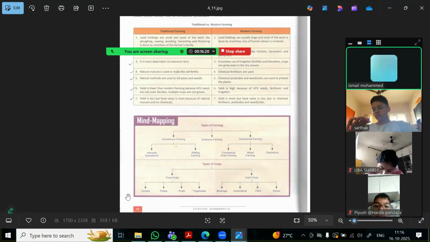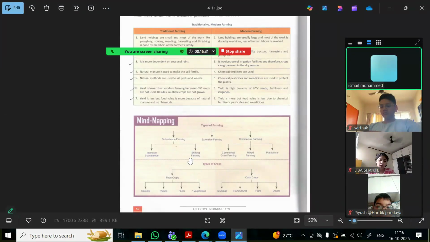But basically, remember this graph, because if you remember, you get the whole chapter of this one. Types of farming: subsistence, extensive, and commercial. Then you have the intensive and shifting farming. Then commercial, mixed, and plantations. In the food you have cereals, pulses, fruits, vegetables. And in cash crops you have beverages, horticulture, fiber, other things basically which you grow for getting more money, commercial purpose.